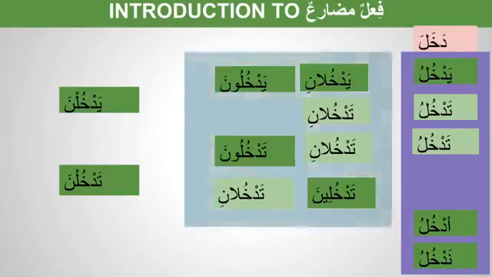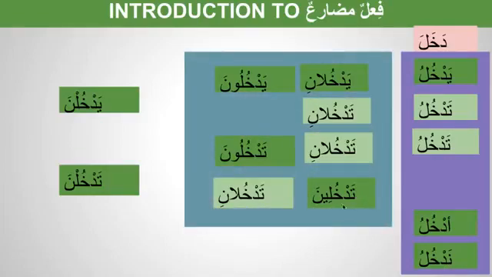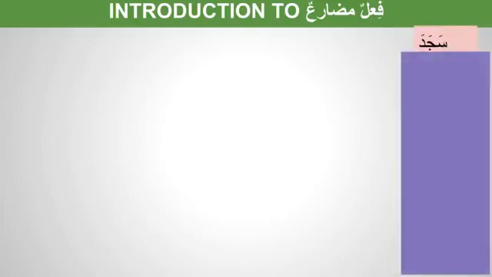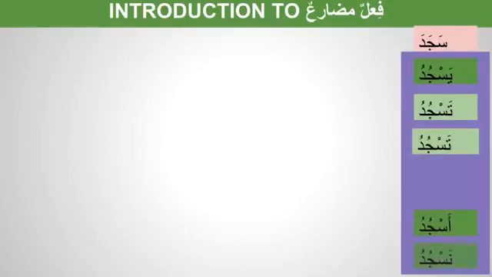Let's do another verb, and this will be noon aata hai, noon jata hai group, and we have mabni group. So if you do sajada, 5 in your pocket quickly: sajada, yasjudu, tasjudu, tasjudu, asjudu, nasjudu. Huwa, hiya, anta, ana, nahnu.